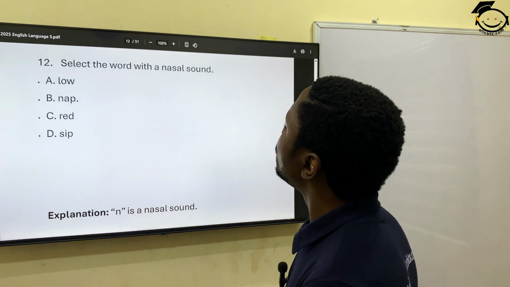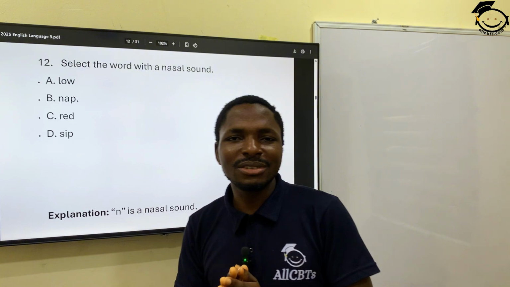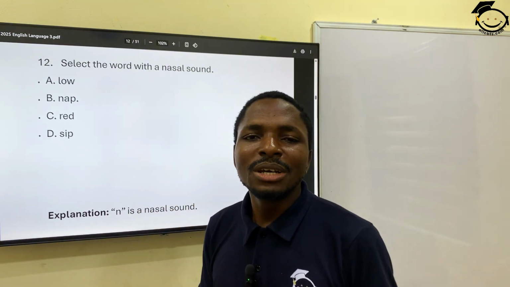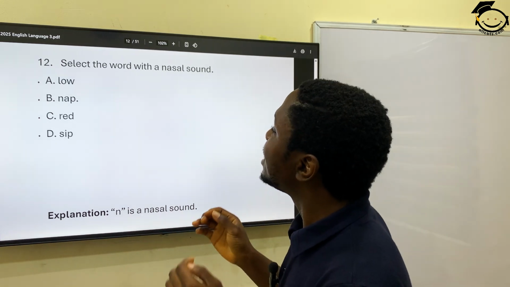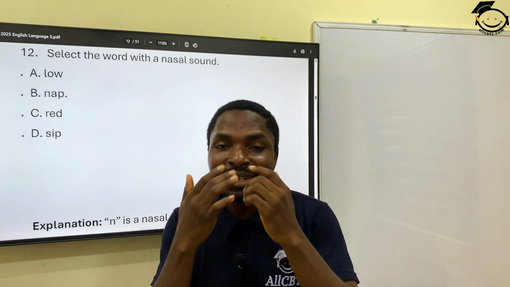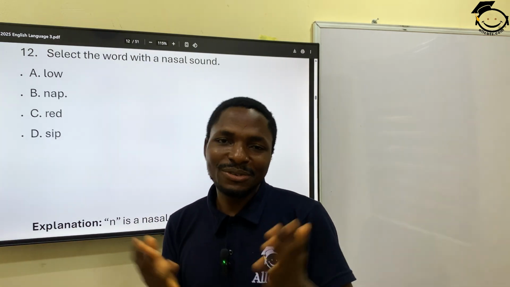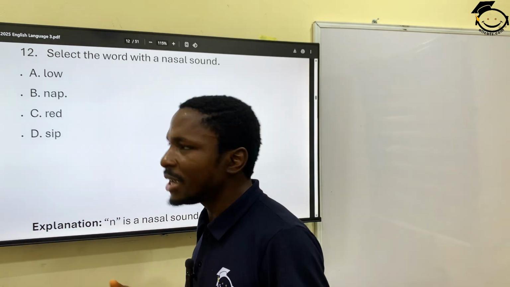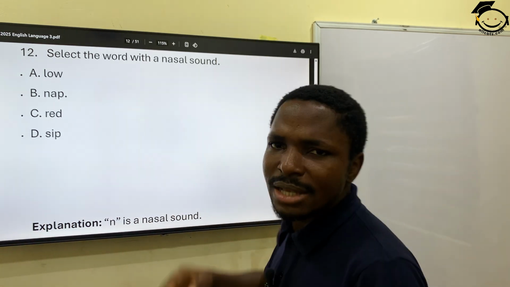Select the word with a nasal sound. Interesting. What is a nasal sound? A nasal sound is a sound that you produce, that you pronounce with your nose. Let's see the options to find out which one has the nasal sound.